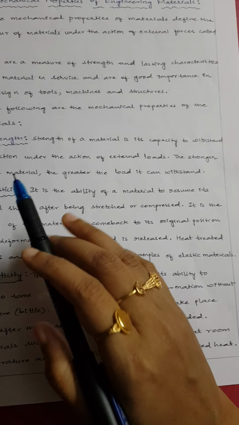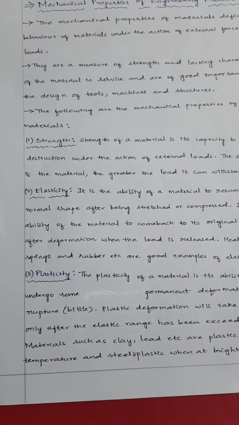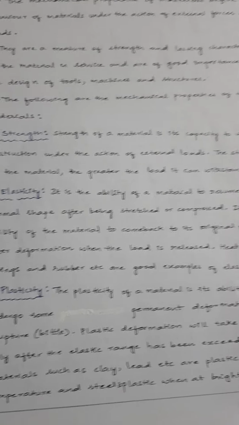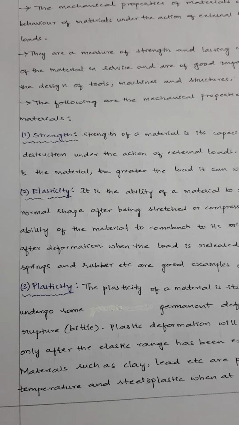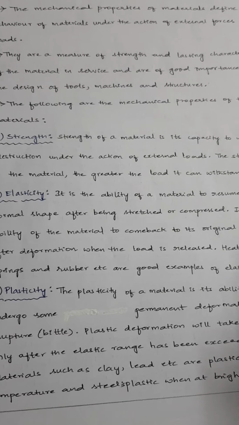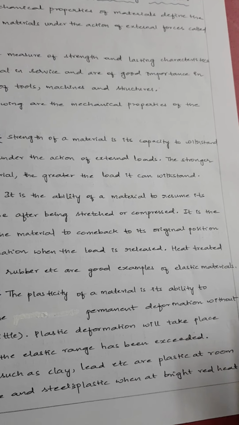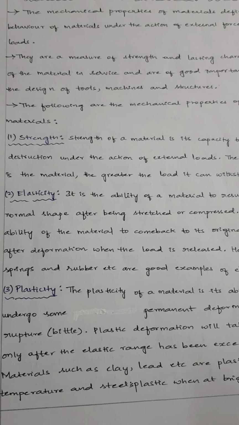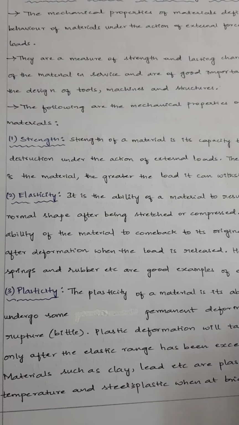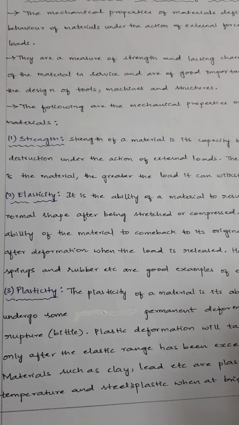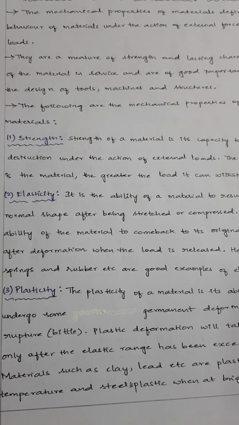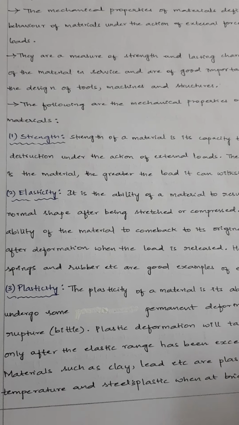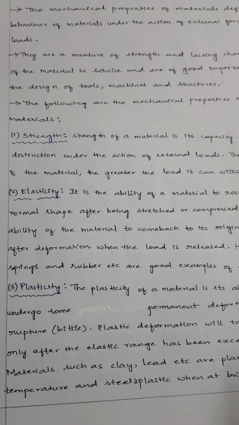Coming to the first mechanical property, strength. For any material we actually require strength. So what is strength? Strength is the ability of the material to resist the loading, or to resist the external force, or to withstand the load. The maximum load a material can take before it fails is called the ultimate load, and that load divided by the area on which the load is falling, load by area, gives us the strength.